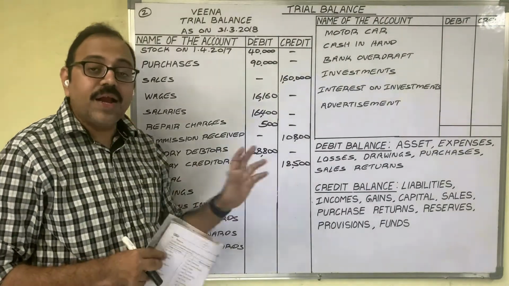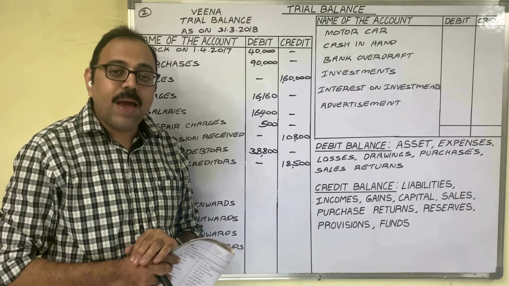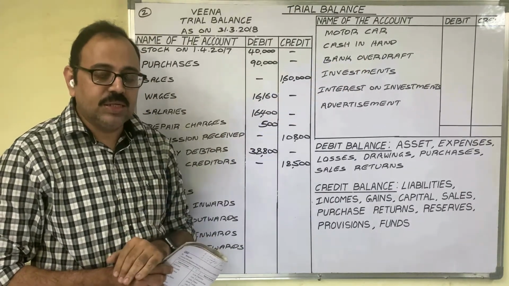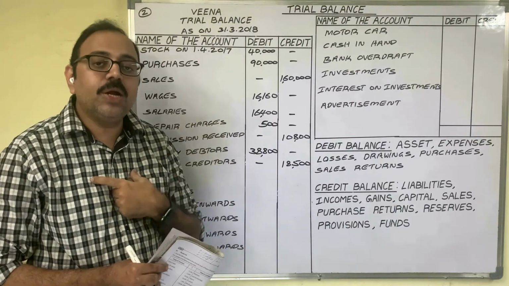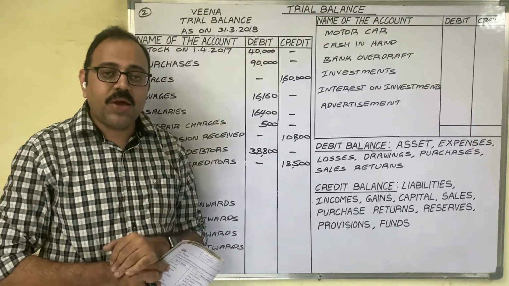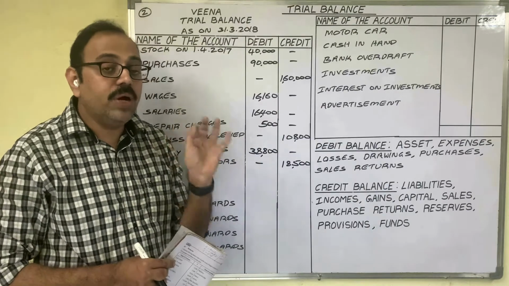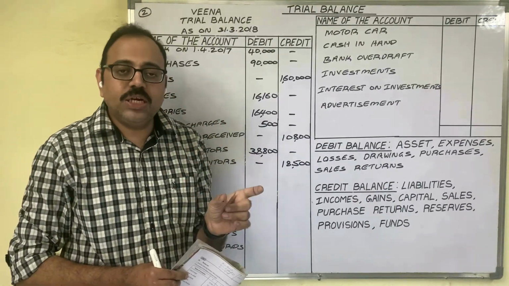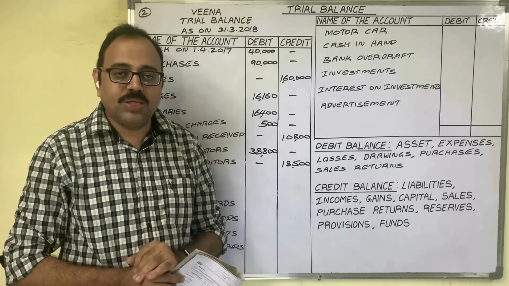Capital, 1,90,000 rupees. Capital means the owner brings money to commence the business. That amount is known as capital to the firm. When we are maintaining accounts, we have to follow accounting concepts and accounting conventions. There is one concept known as the business entity concept.